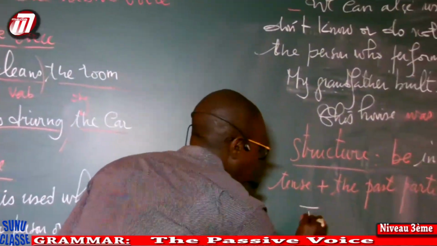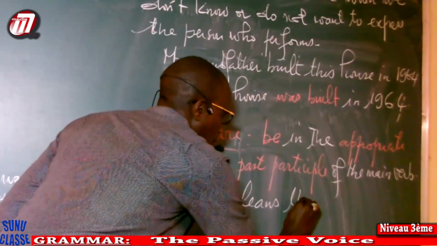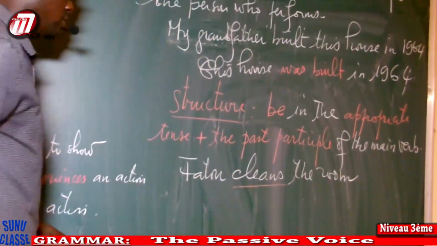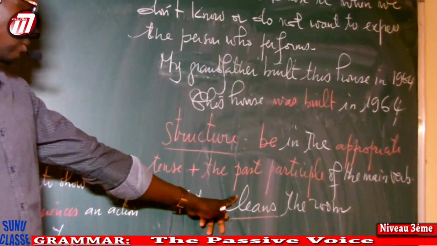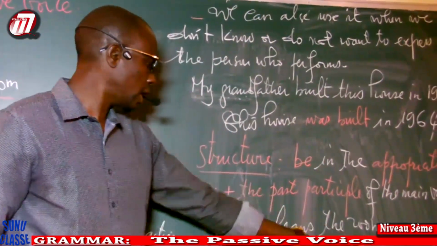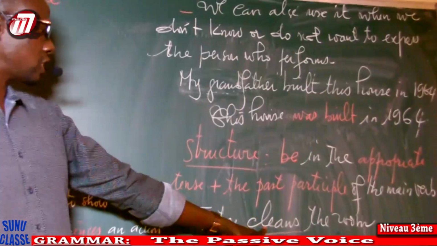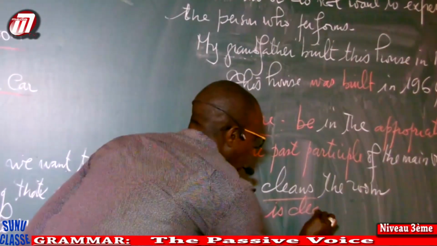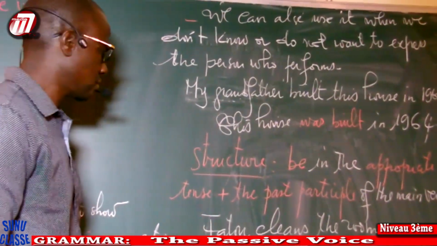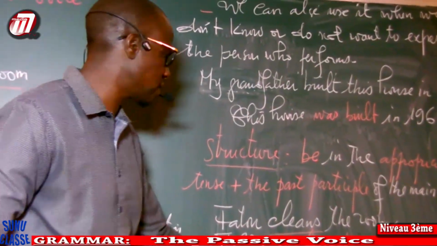Okay, Fatu cleans the room. Cleans is in the simple present. I am going to put to be in the simple present. To be is not here, but I'm going to check it and bring it. Okay, I'm going to have is. Simple present is now plus the past participle of this verb. I'm going to have here cleaned. And now subject, object, object, subject. Okay, the room is cleaned.